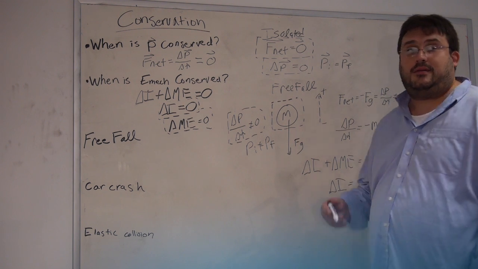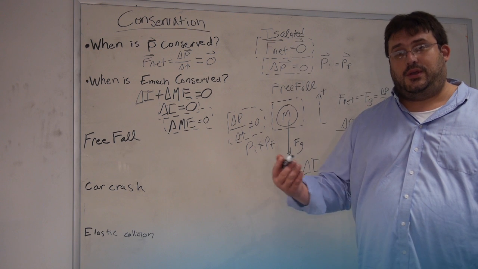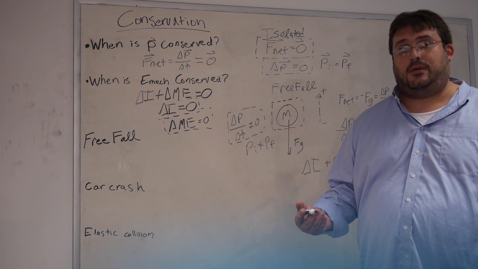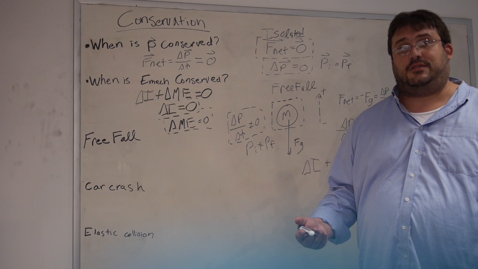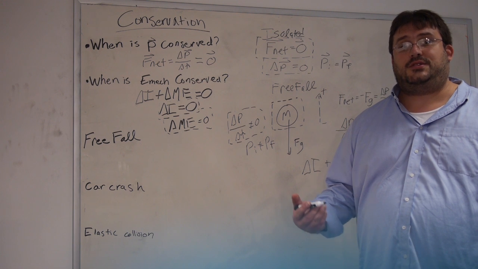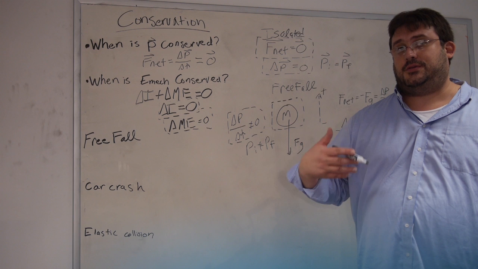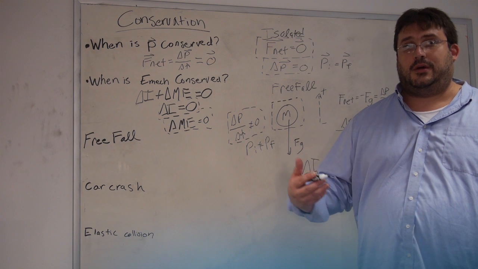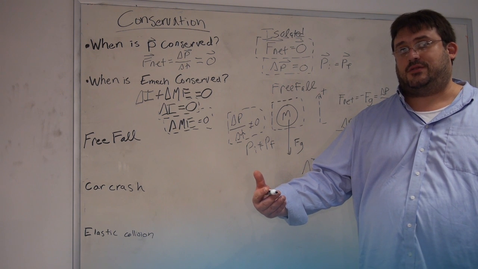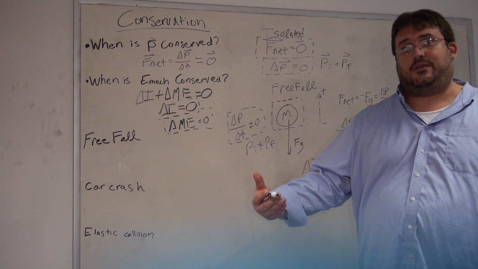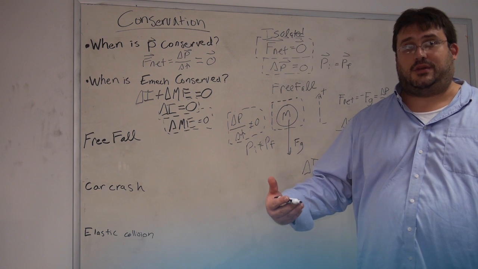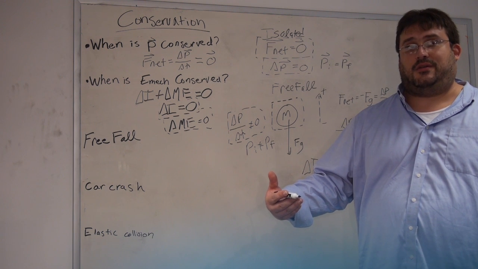I would say that based on experience, we know that our delta I is 0 when the only force involved is gravity. And this is true because gravity is conservative, but it also should be true based on some level of sense that the internal energy of an object neither increases nor decreases when gravity is the only force involved.